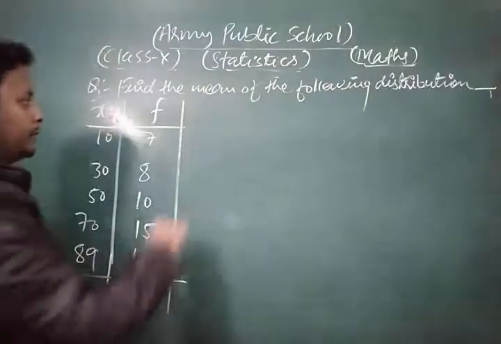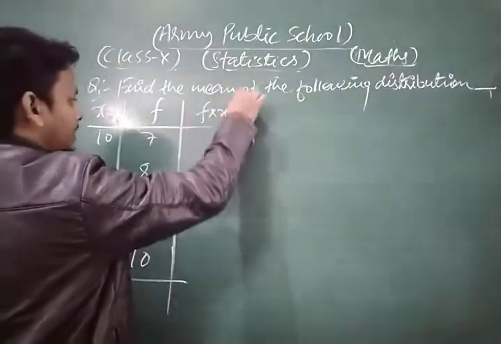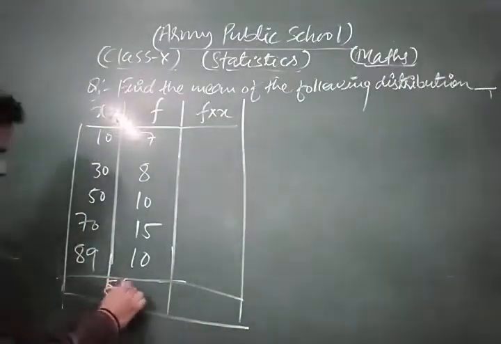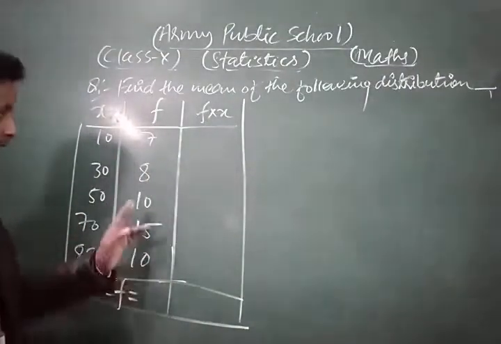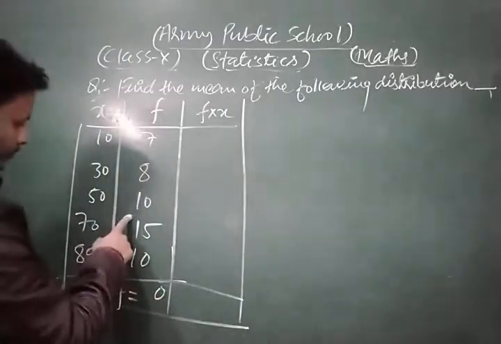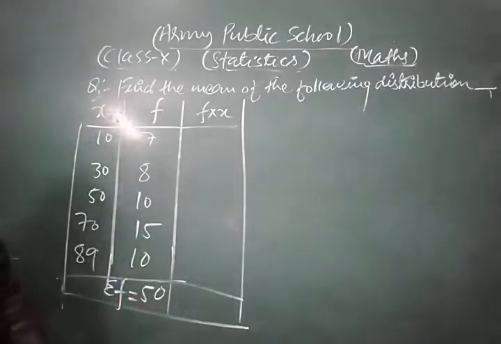First of all, we prepare another column for f into x. Now we add the frequencies, so sigma f is 50.